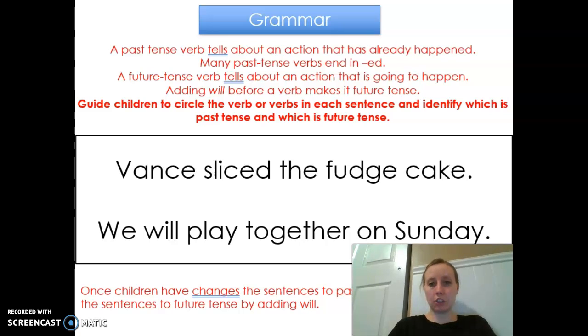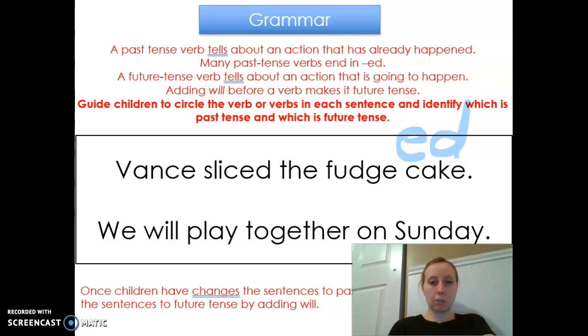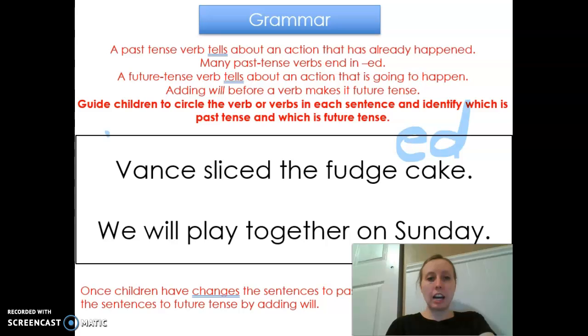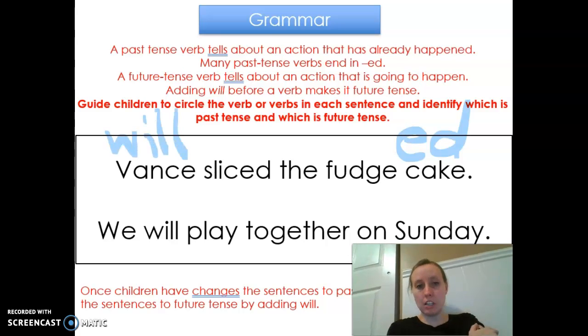Okay. A past tense verb tells about an action that has already happened. Many past tense verbs end in ed. That's the past. A future tense verb tells about an action that is going to happen. We add will before the verb. Will dance, will play, will sit.